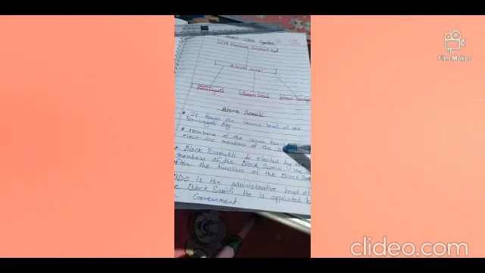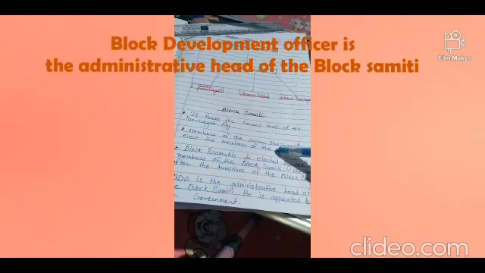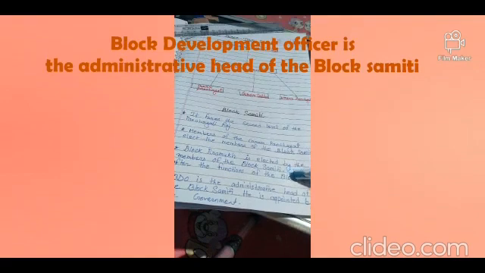But like we discussed about the panchayat secretary, that the gram panchayat, उसमें elected members तो होते ही हैं, उसके अलावा भी an officer is appointed in the gram panchayat by the government. So in the same way at the block level also, an administrative head is there, an officer who is appointed by the state government, that is the BDO, the block development officer.